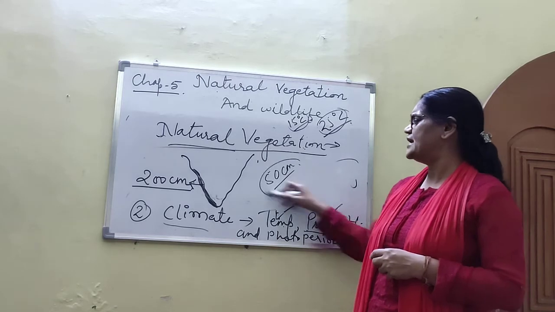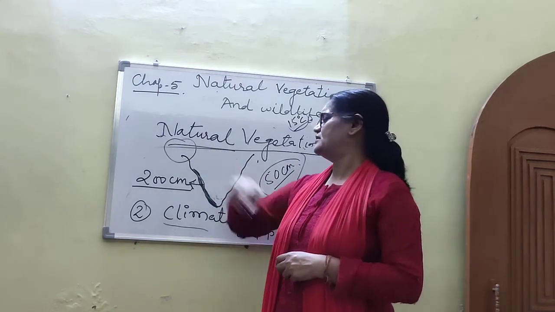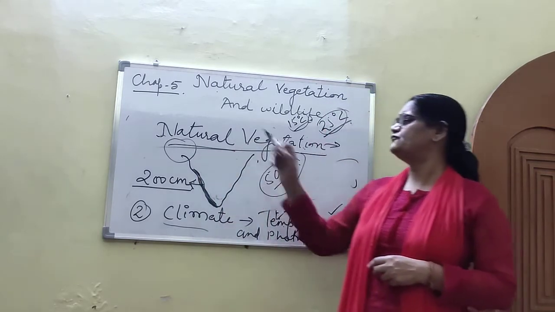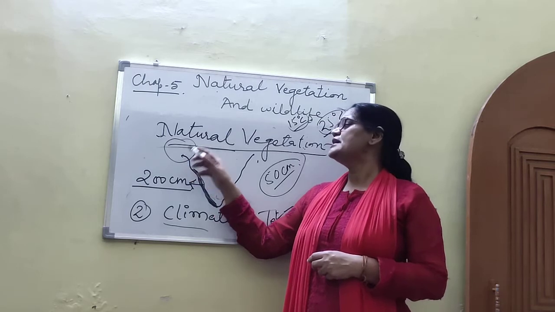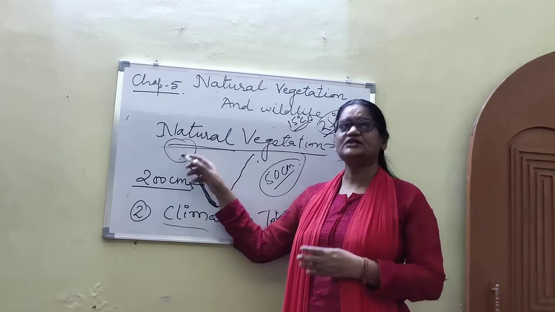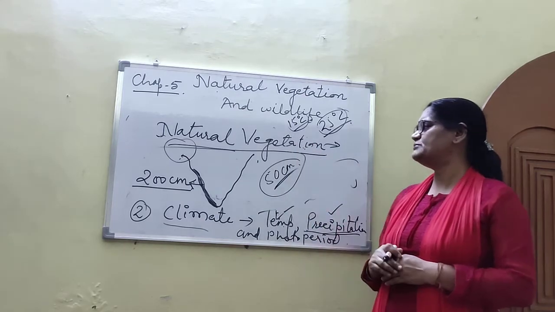So in this desert area in India, we do not find dense forest, because here rainfall or precipitation is very less, that is, less than 50 centimeters.